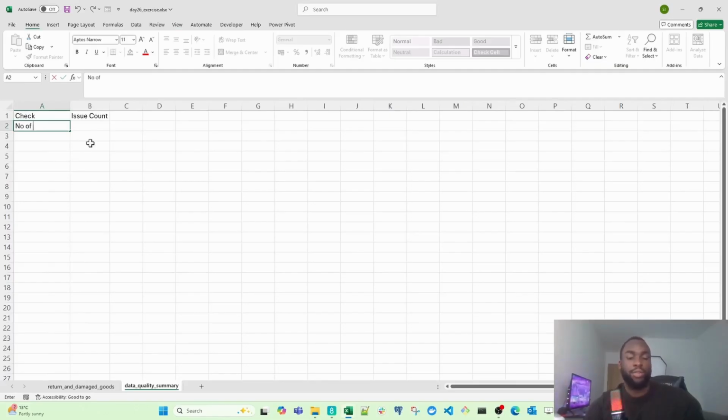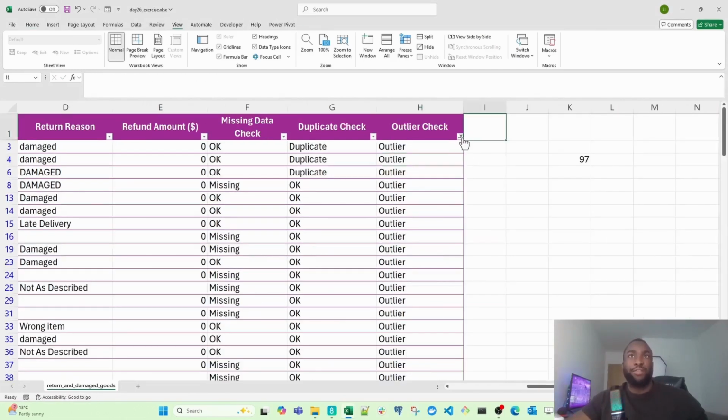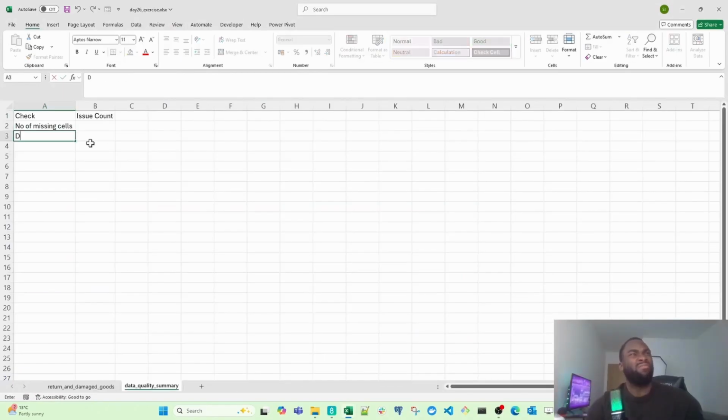So I'm going to say number of missing cells. Call it missing cells because we don't want leadership going through the struggle of having to filter the data, do a COUNTIF just to count how many outliers are there. And the second one, let's call it duplicate count. I think we should call this number of missing info. If I can, yeah, we'll just call it that. And then the other one's going to be,